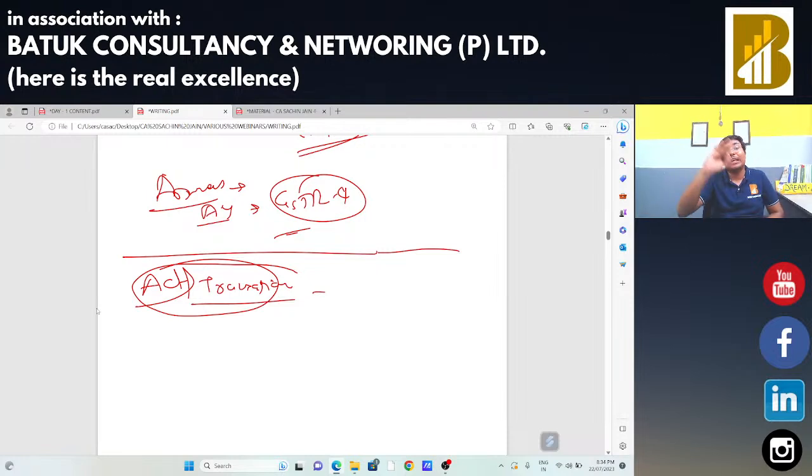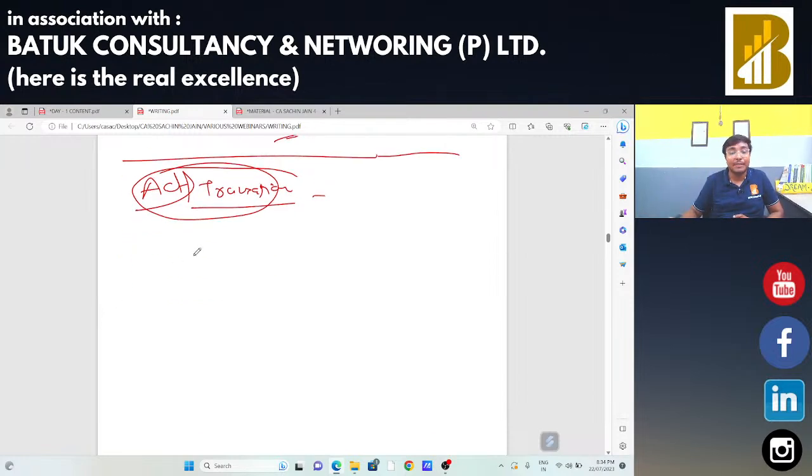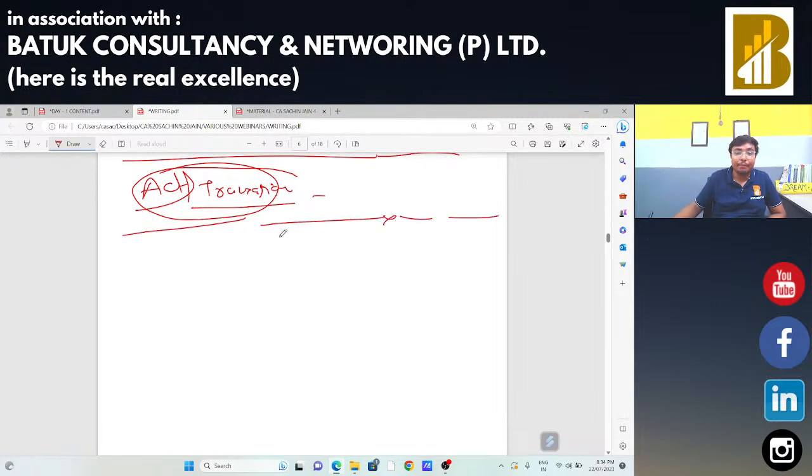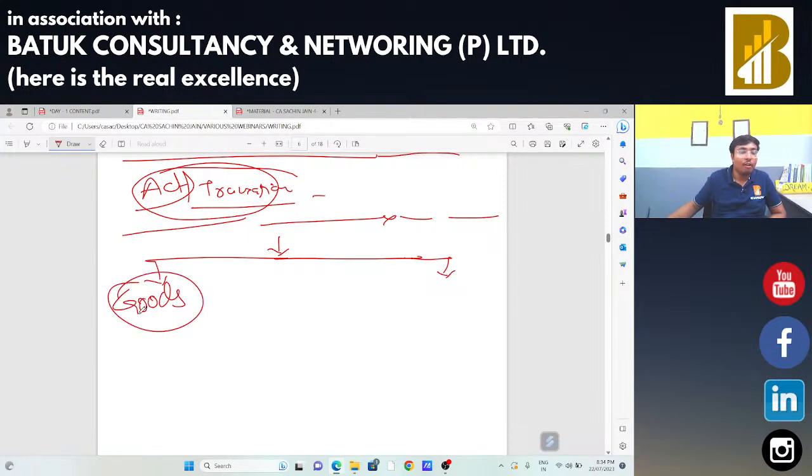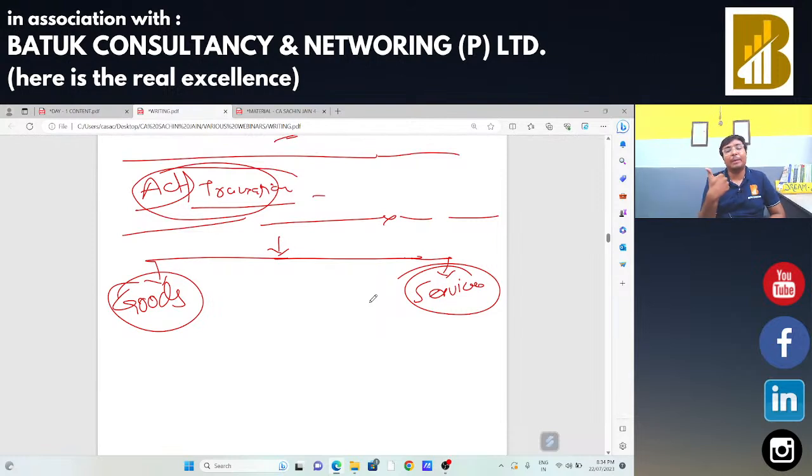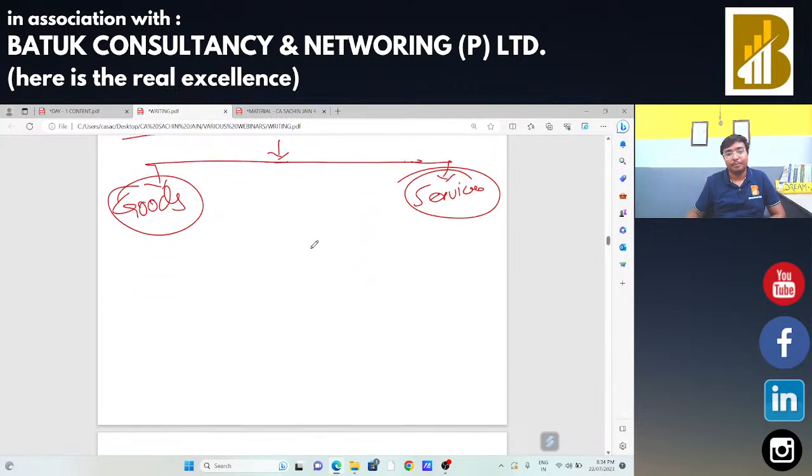Now we are going to decide what will be the time of supply. So basically, sir, we are going to supply goods and supply of services. We are going to supply goods and supply of services. It is my humble submission to you, just keep one notebook with you. If I am going to prepare any chart and if I am going to deliberate anything, if possible, please note it down. Okay.